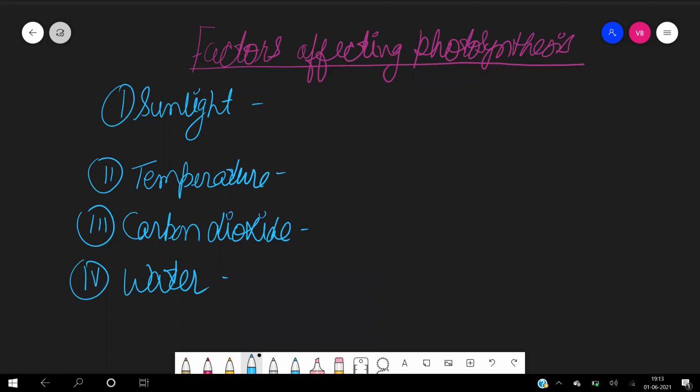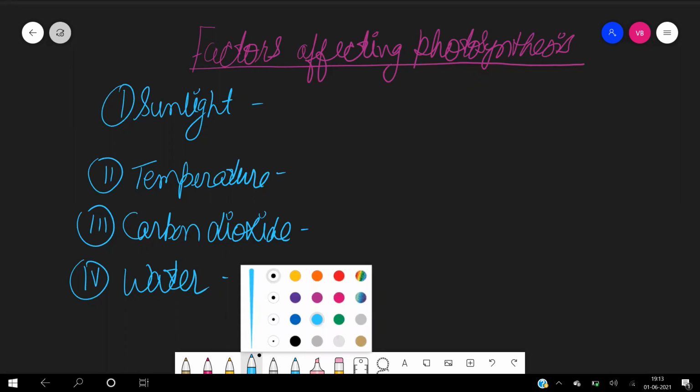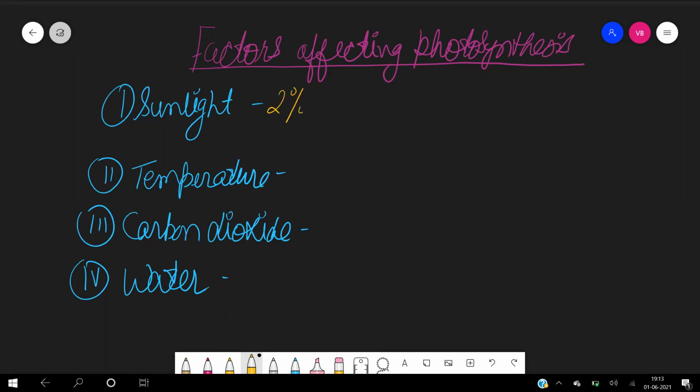Now, solar radiation. Solar radiation comes directly from the sun. And we know only 2% of solar energy is utilized for which process? Photosynthesis. Okay, the remaining will just be reflected. And we know that sunlight consists of how many colors?